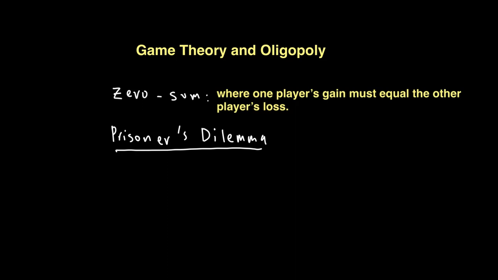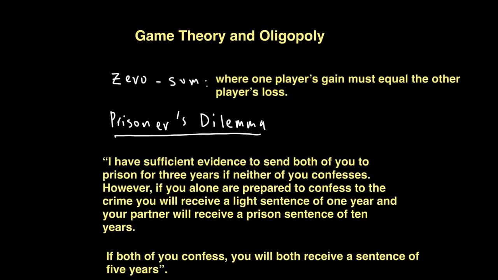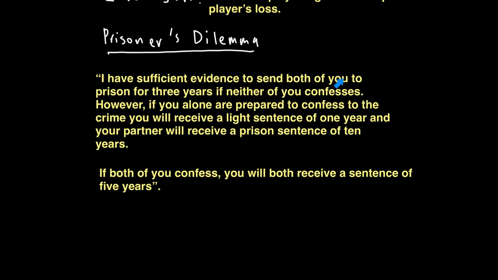Let's say we have two prisoners or two robbers, Adam and Ben, and they have been detained in separate parts of the prison with no way to communicate with one another. The chief of police meets with each in turn and speaks to them in the same way. He says: I have sufficient evidence to send both of you to prison for 3 years if neither of you confesses. However, if you alone are prepared to confess to the crime, you will receive a light sentence of 1 year, and your partner will receive a prison sentence of 10 years. If both of you confess, you will both receive a sentence of 5 years.